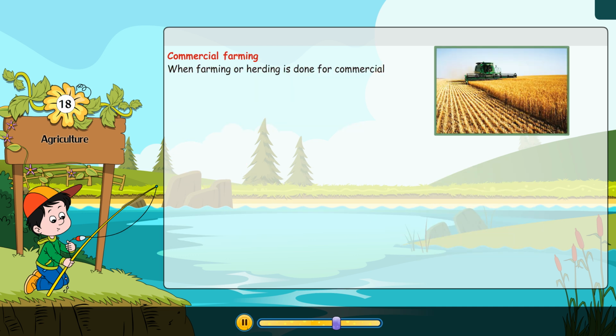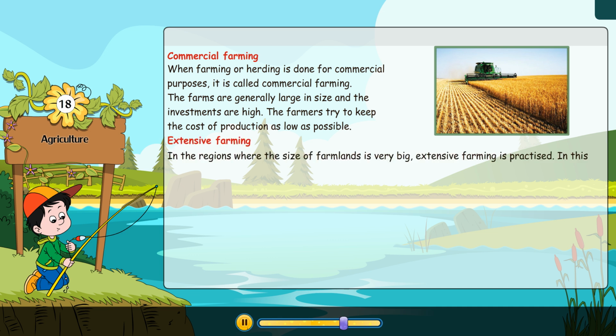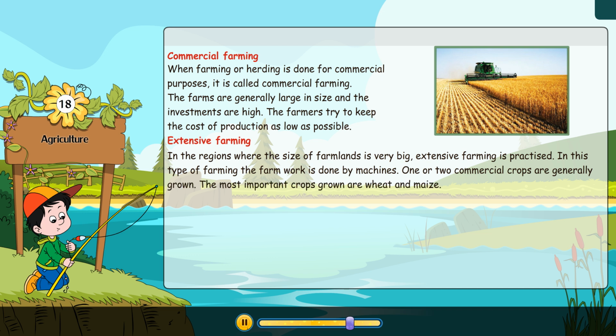Commercial farming. When farming or herding is done for commercial purposes, it is called commercial farming. The farms are generally large in size and the investments are high. The farmers try to keep the cost of production as low as possible. Extensive farming. In the regions where the size of farmlands is very big, extensive farming is practiced. In this type of farming, the farm work is done by machines. 1 or 2 commercial crops are generally grown. The most important crops grown are wheat and maize.